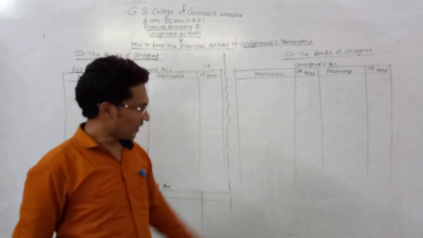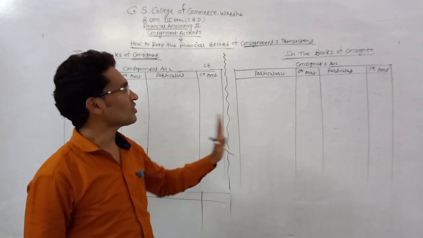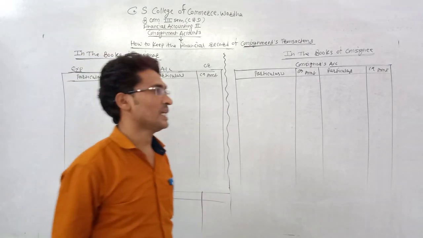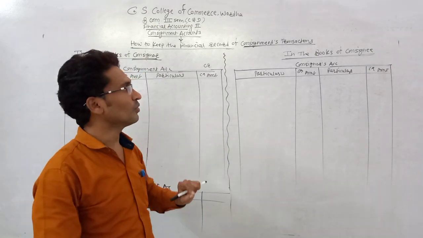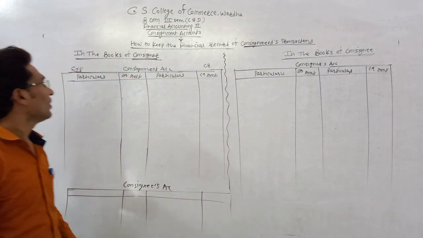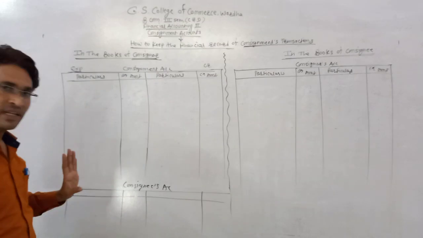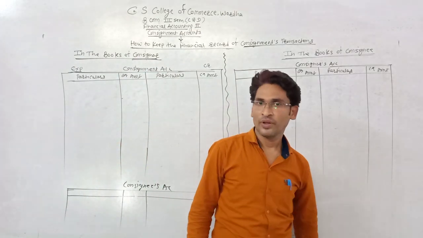He can also prepare other accounts, but they are not so important, so we just focus on the compulsory accounts. Normally in examinations they ask you to prepare the consignee's account in the books of the consignor, and the consignor's account in the books of the consignee. Okay. The consignor maintains the consignment account and the consignee's account, and the consignee maintains the consignor's account only. Okay.